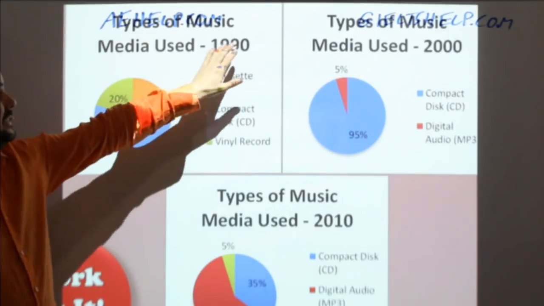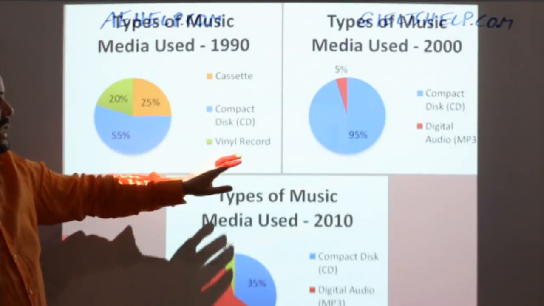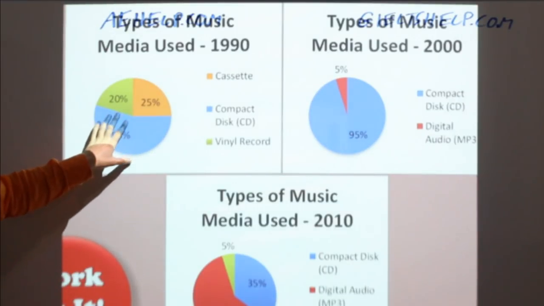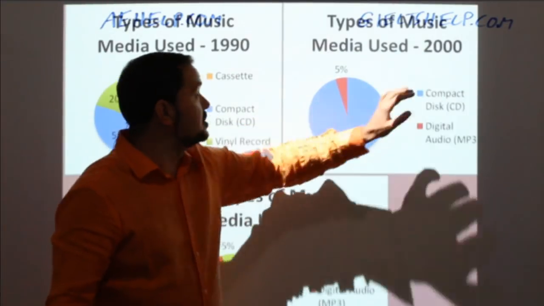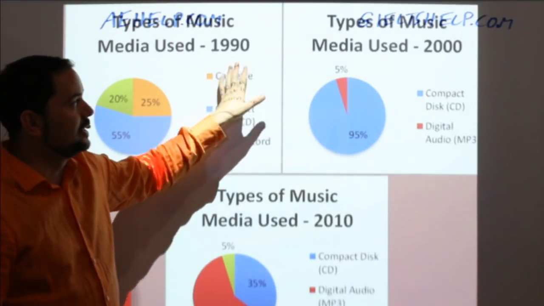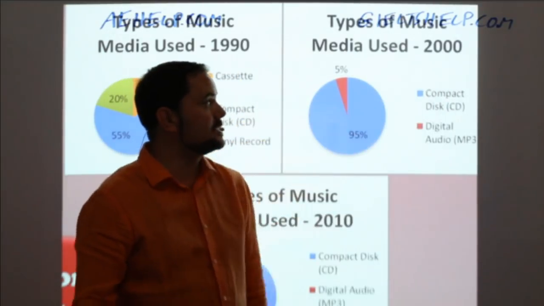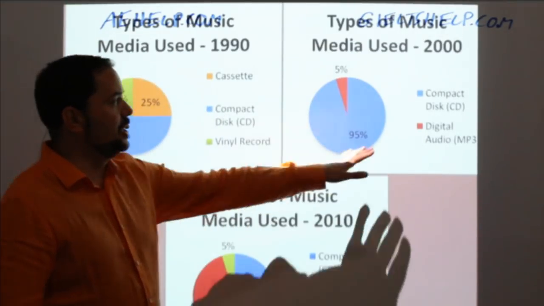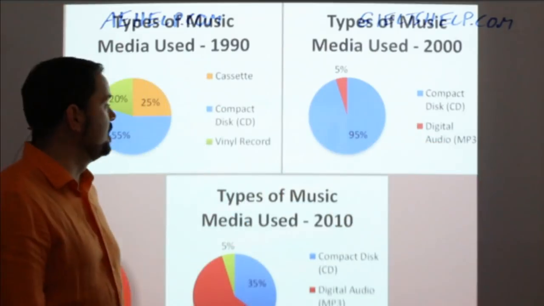So here we have 1990, you have cassettes, compact disc, vinyl record. So here are the portions. And then here we have 2000, which is 10 years after, or a decade later. Decade means 10 years. Make note of that vocabulary. And here you have compact disc and digital audio.